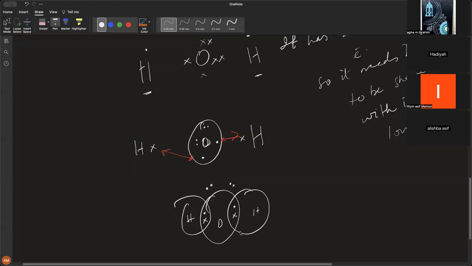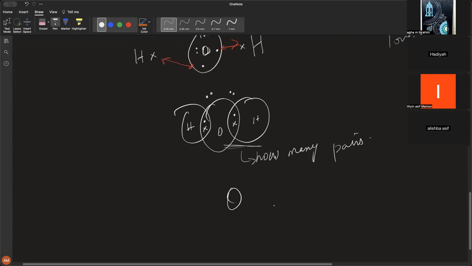How many pairs is oxygen sharing with one of the atoms? How many pairs? You don't know? One pair, right?